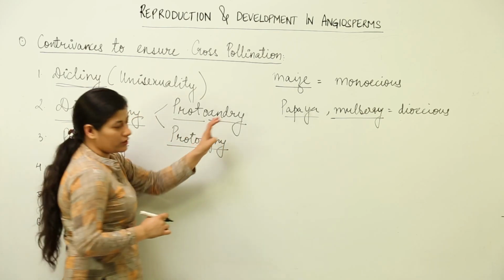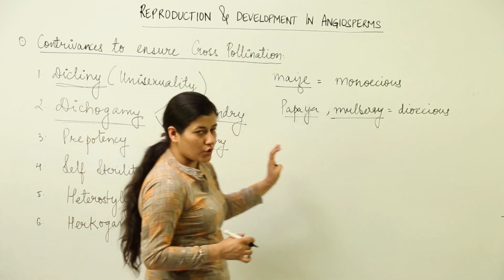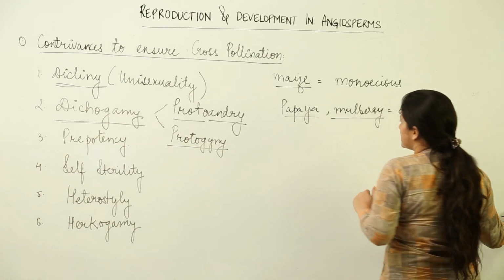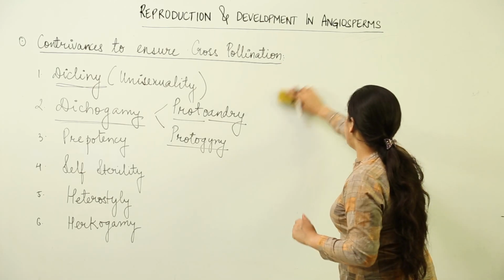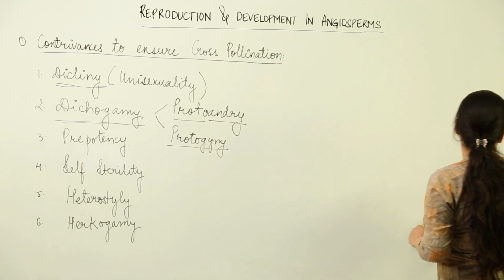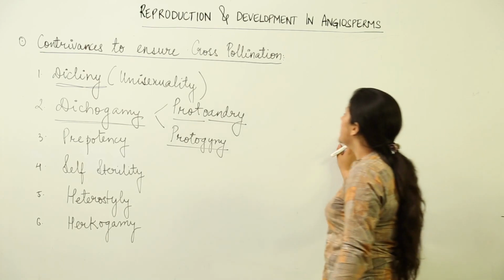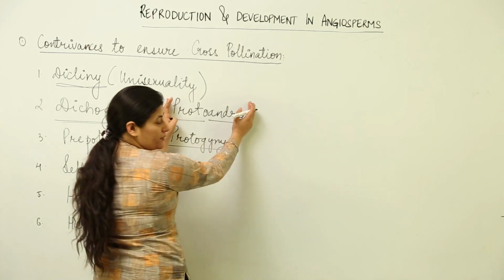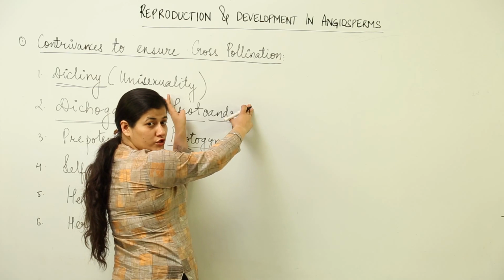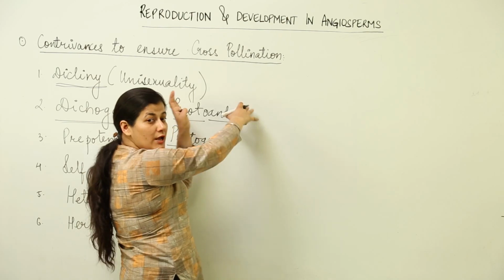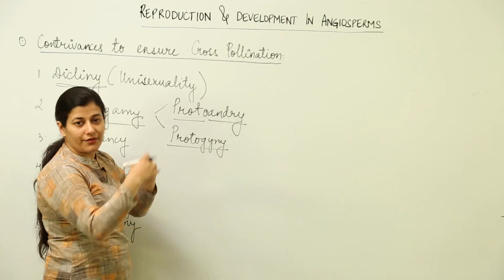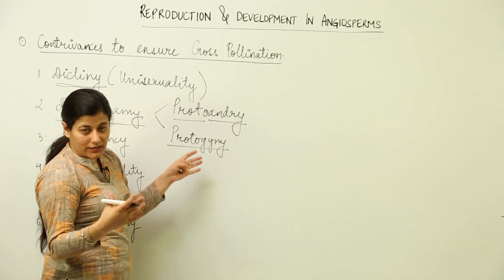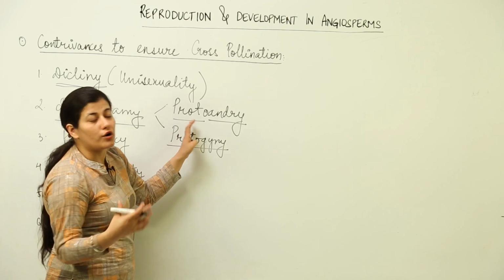In both cases, in order to ensure that self-pollination does not take place, the plants make sure that within a bisexual flower, where both male and female parts are present, in one case the male part would mature earlier. That means the pollens are ready to get dehisced and pollinated, the pollens would mature first of all.